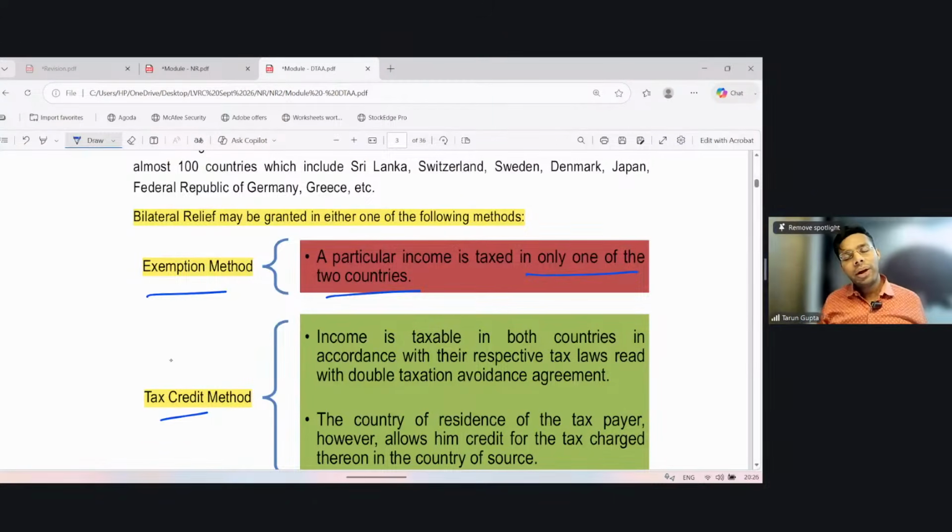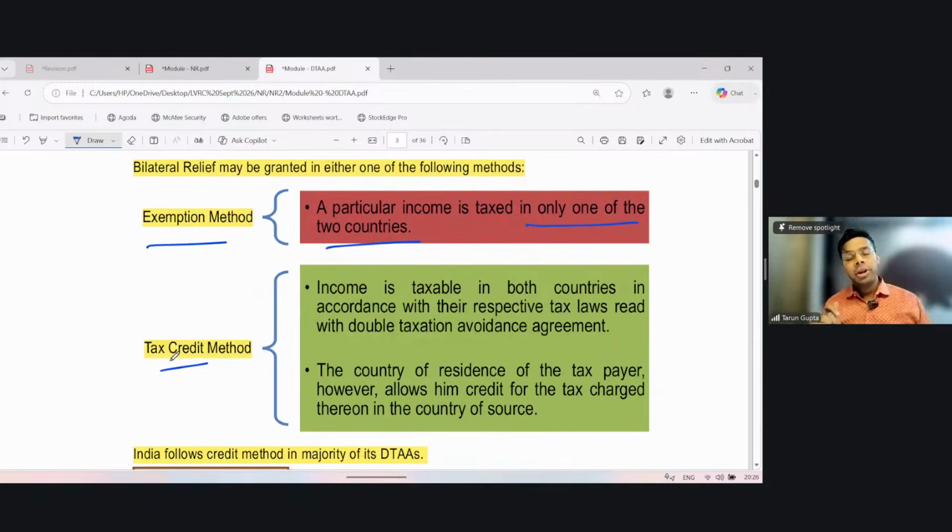If the US and India agree that this income will be taxed either in India only or in the US only, then there is no double taxation. In case of the credit method, what is that? This is more important, most of my Indian treaties are on the credit method. It says that income is taxable in both countries in accordance with their respective tax laws. The tax is levied by both the countries.